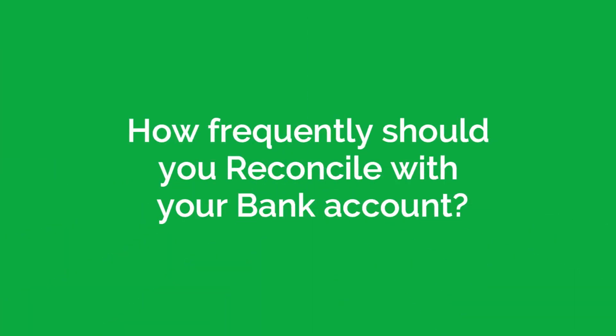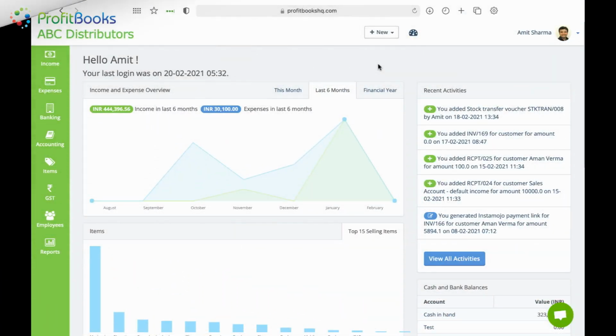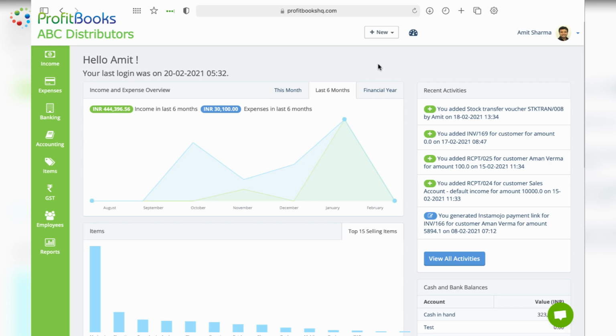How frequently should you reconcile with your bank account? Preferably, you should reconcile every time you receive a bank statement. This should be done at regular intervals like end of the month or week. For huge businesses having innumerable number of transactions, this might be done on daily basis as the day comes to an end.